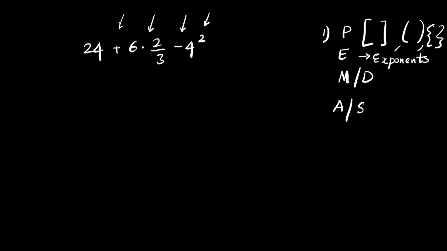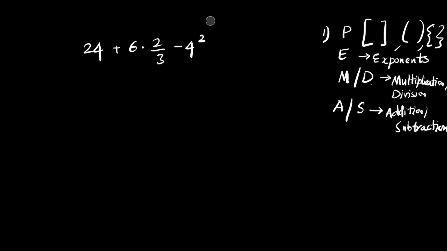Then after that you can give priority to either multiplication or division. Next, after that, you can do addition or subtraction. Addition or subtraction is always to be done at the last part. Now, in the given numbers, let's try to do the first step.